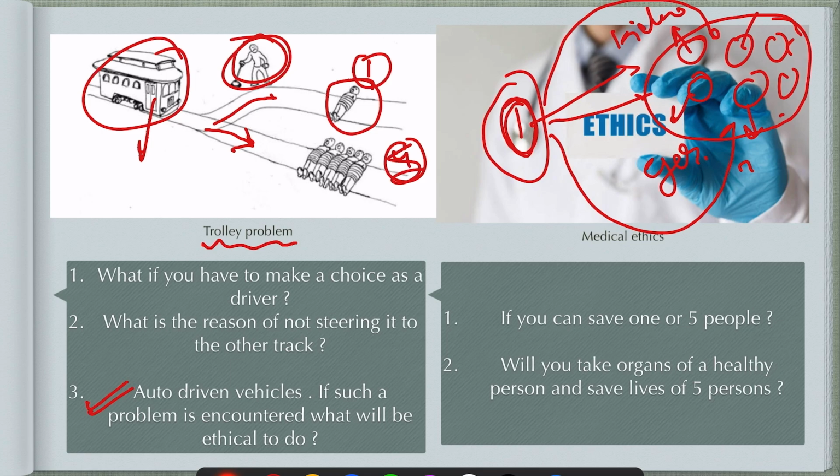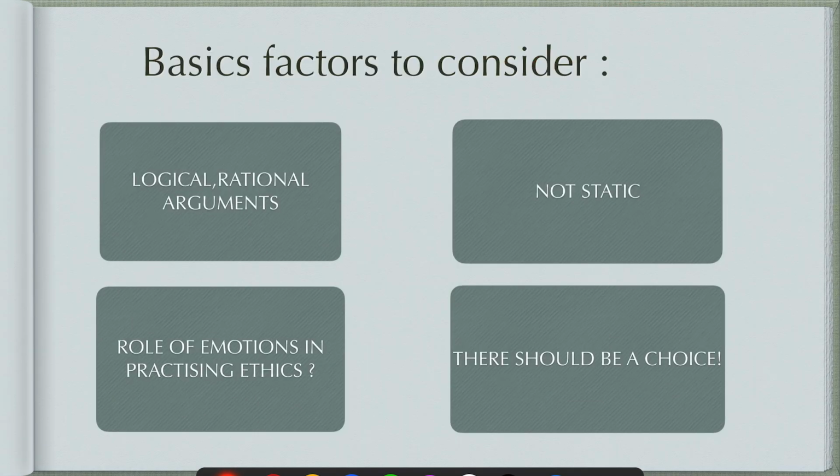Okay, this is the basic idea about ethics, and I think it is very clear that ethics is a philosophical study, a rational systematic approach to understand and find out what is right and what is wrong. It is the guide to right and wrong. So these are the basic factors to consider. Your argument should be logical and rational. It is not based on belief, on what you feel or what you think. It should be logical.